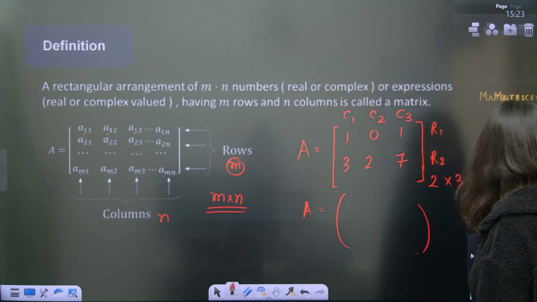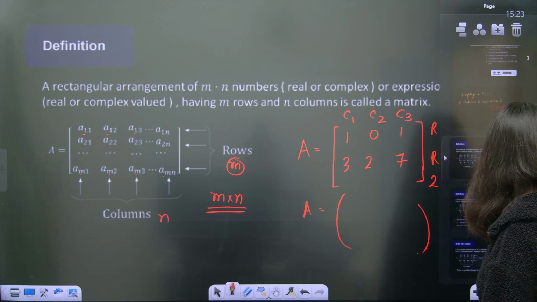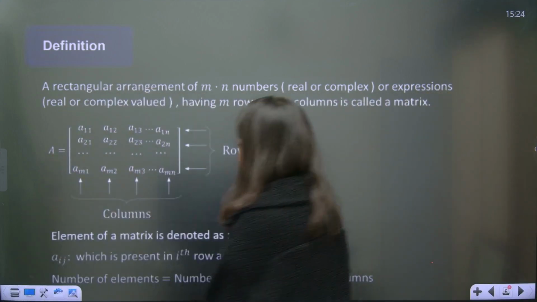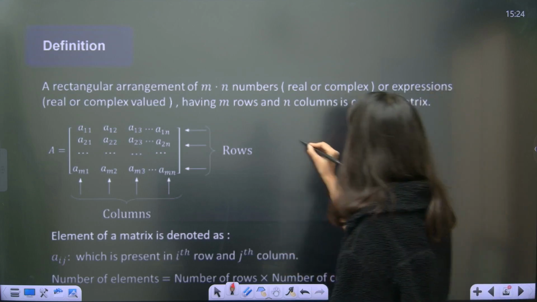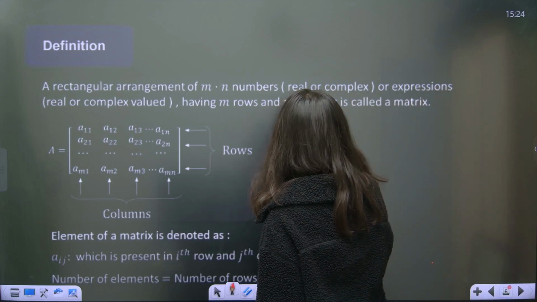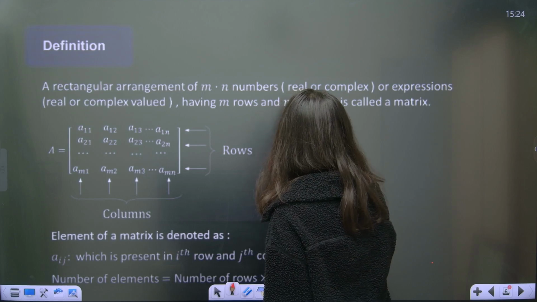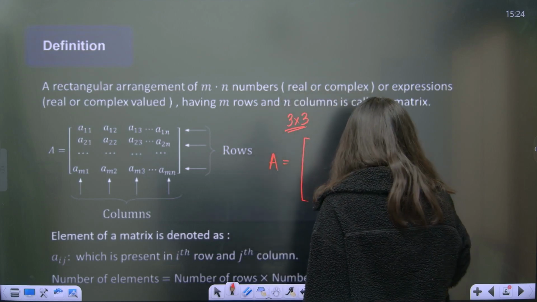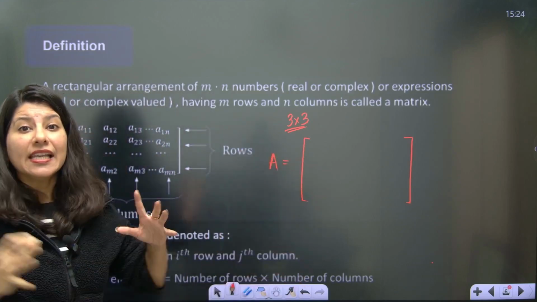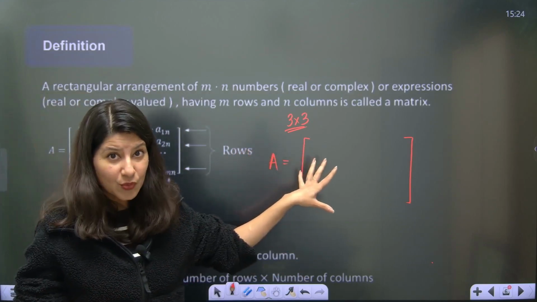Okay, now one more thing I would like to tell you about this. Now I am taking a 3 cross 3 matrix. Can I take 3 cross 3? Yes, ma'am. So 3 cross 3, let us mark it as matrix A. Now there is one specific way of representing the elements of a matrix. Let me tell you, very specific.